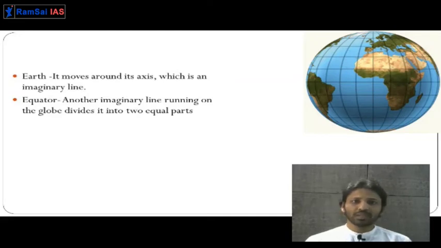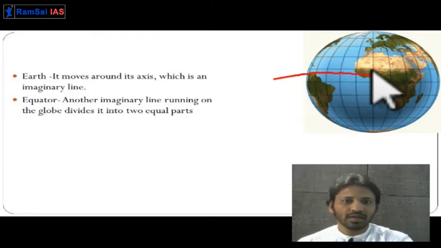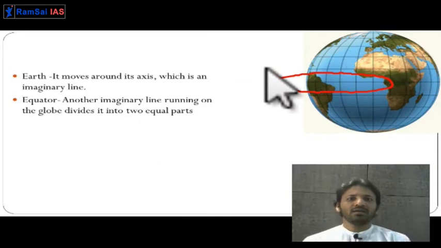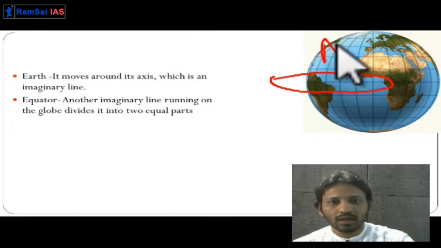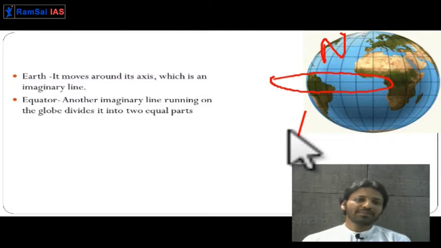So what is the equator? The equator is the biggest horizontal line, the biggest circle drawn on the surface of the earth. It is at the center of the earth. You can see this equator on the screen. It divides the earth into two parts: the northern hemisphere over here and the southern hemisphere over here. The northern and southern hemispheres exist because of this imaginary line called the equator.